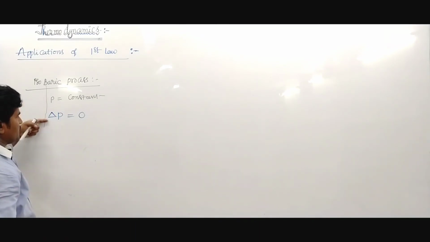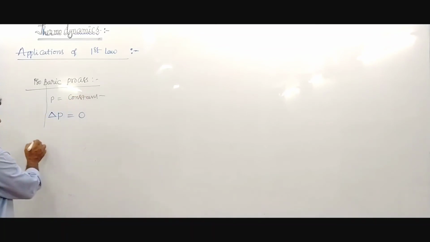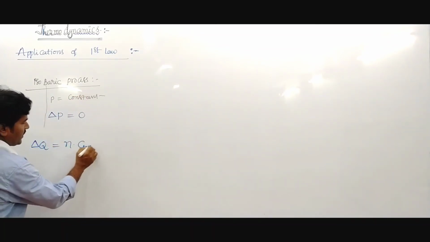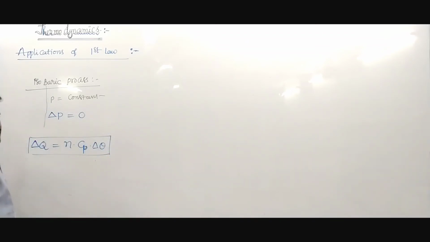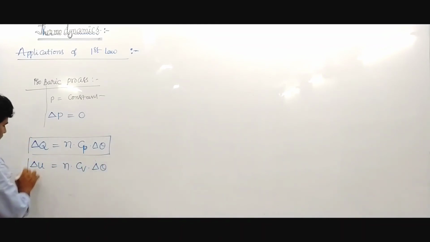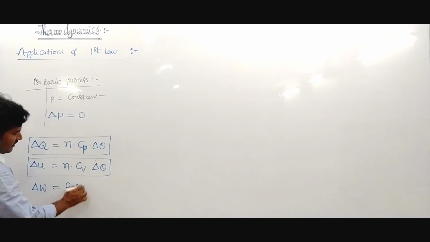Delta Q, the total heat, is nothing but n Cp delta theta. Delta U, the internal energy, is n Cv delta theta. And the external work is written as P into delta V.